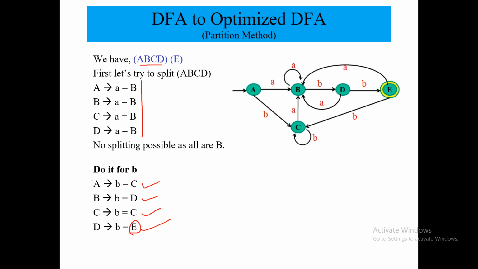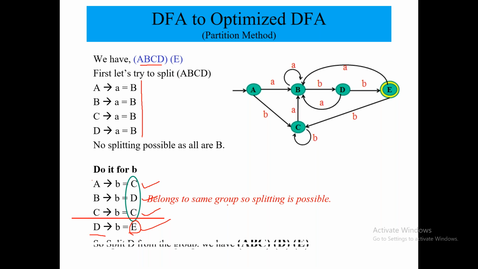Which node will you remove from A, B, C, D? The D node, right? Because D is not uniting with A, B, C. So my other part would be A, B, C and D, E.